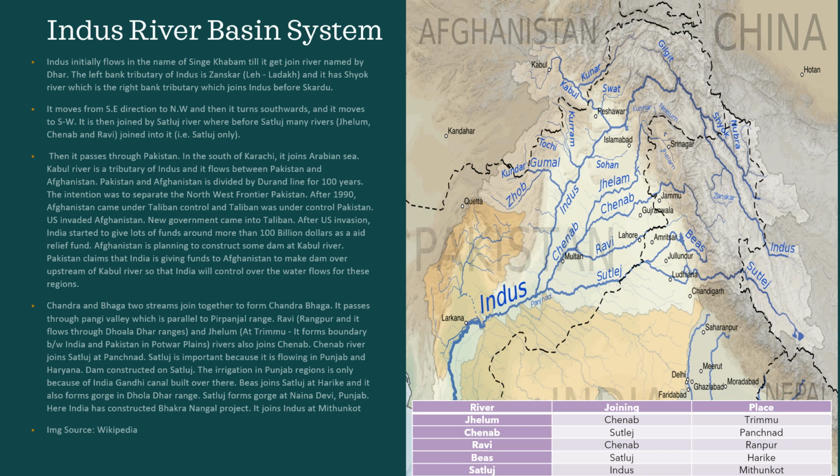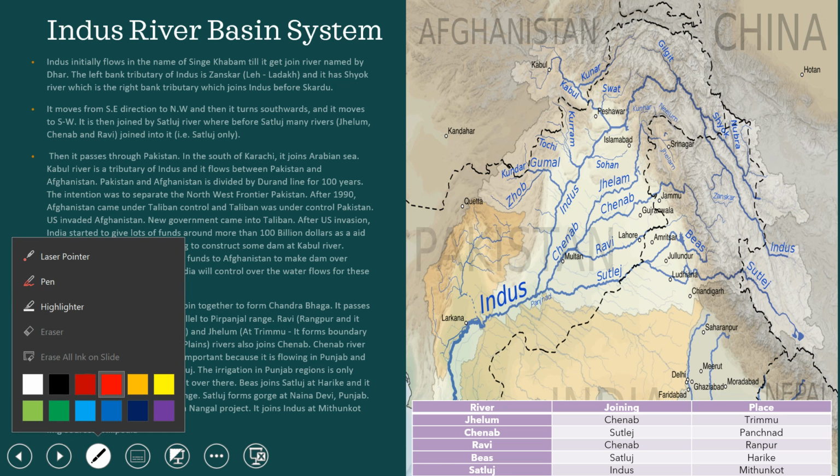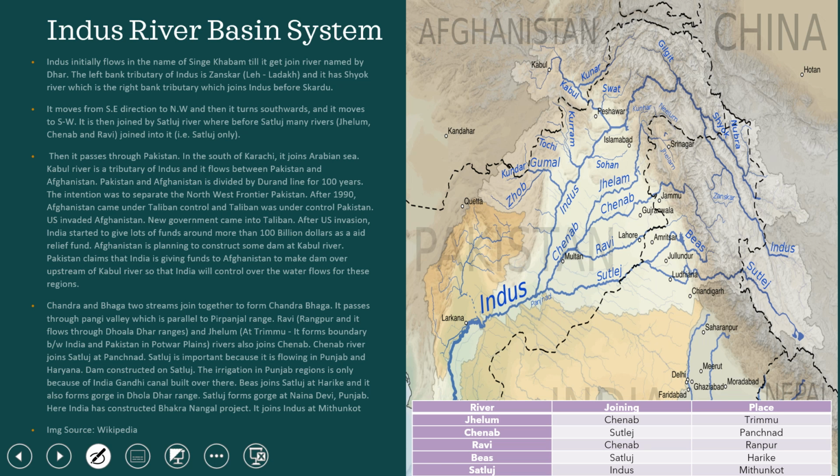Okay, let us move. First you will see the Indus River Basin System. The Indus originates in the southeast of our country, then travels from the north to the northwest, then comes into the south and southwest direction.